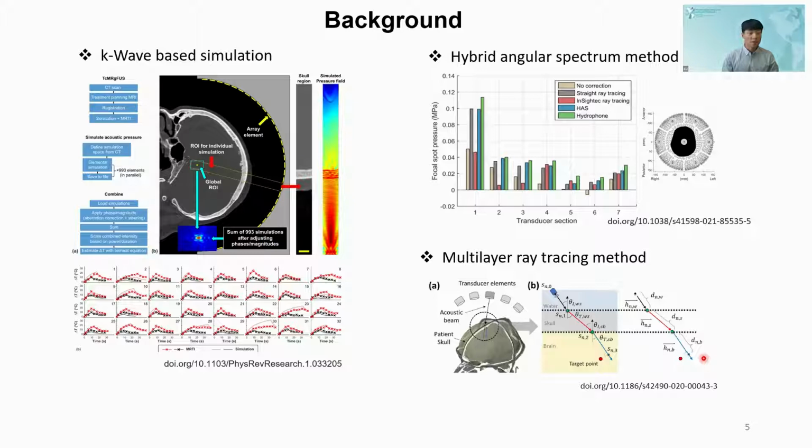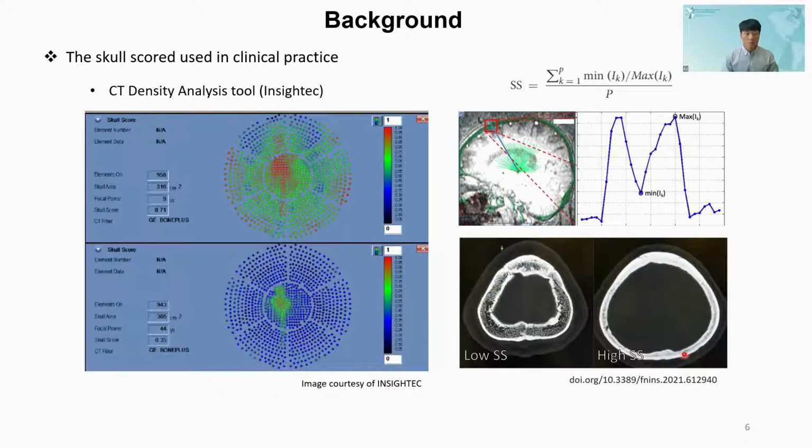sub-second computation time. Nevertheless, in clinical treatment, an analytical parameter called skull score is used to estimate the efficiency of transcranial focused ultrasound. The skull score is simply defined as the ratio between the mean values in Hounsfield units for marrow and the cortical bone. This oversimplified single factor cannot sensitively predict the acoustic wave distortion caused by the complex acoustic properties